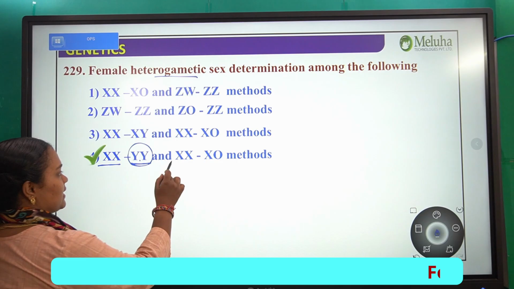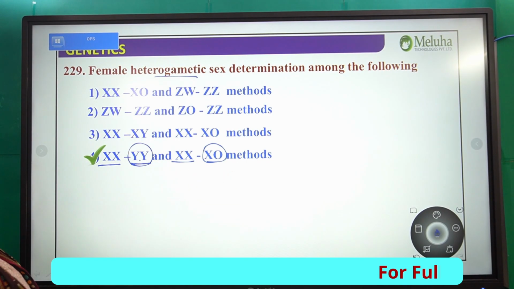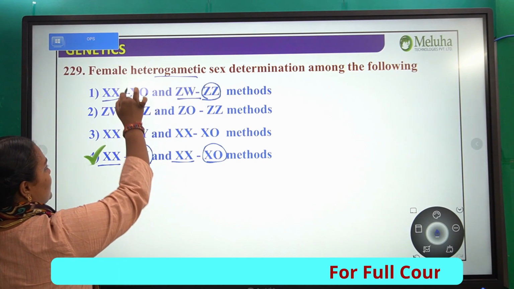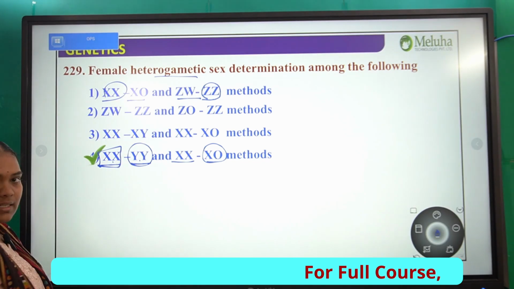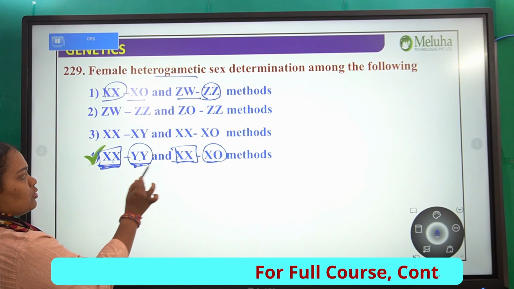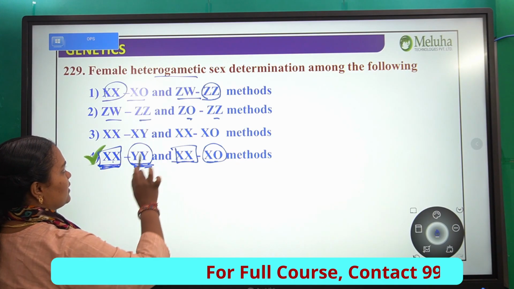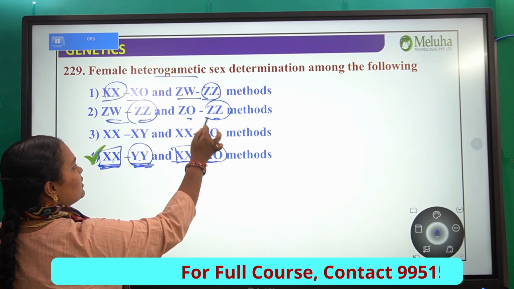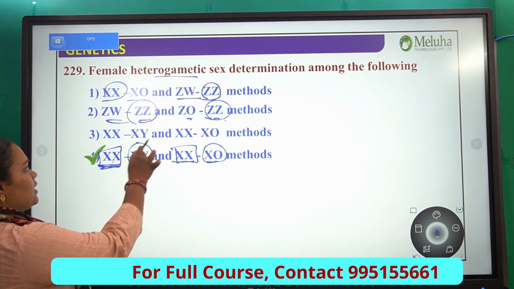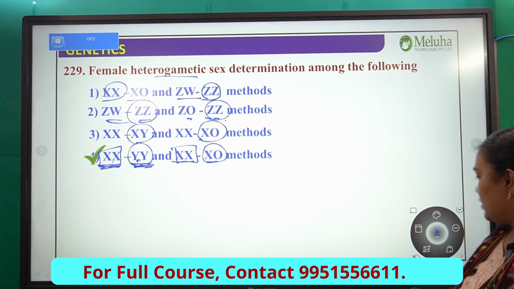Next, XX-XO method. Here O does not give a heterogametic condition. Again XO-ZW. The first is a homozygous condition, here again a homozygous condition, but here both are different, which means these chromosomes are not similar to each other. Next, ZW-ZZ, ZO-ZZ. Here you can see two of them are homozygous in nature, whereas here one is homozygous and one is heterozygous. Next, here both are heterozygous in nature. That is the reason option 4 is correct.